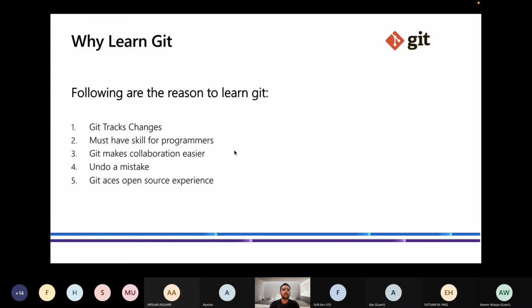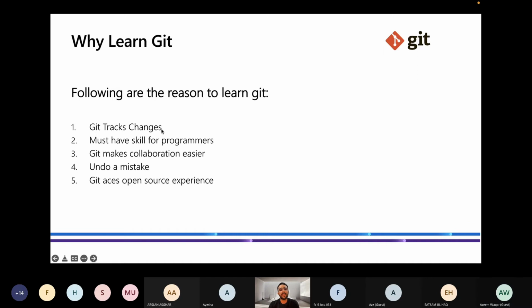So let's start. Why learn Git? Why should we learn Git? There are numerous other languages we should learn. Why do we learn specifically Git? If I summarize this, I will say that every programmer must learn Git. Following are the reasons I have mentioned.